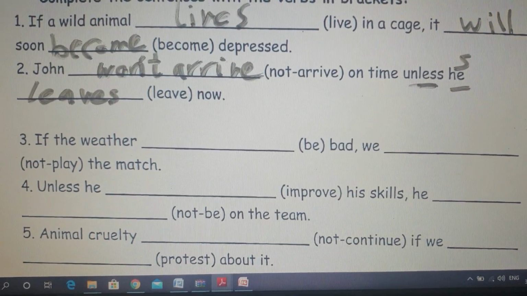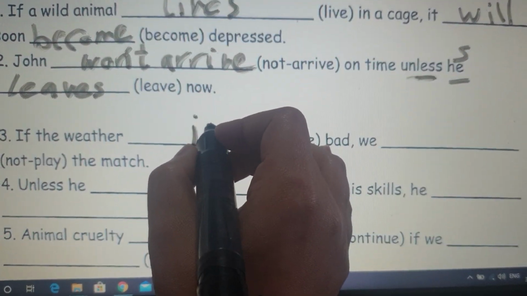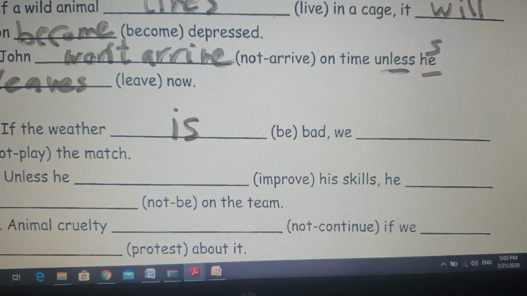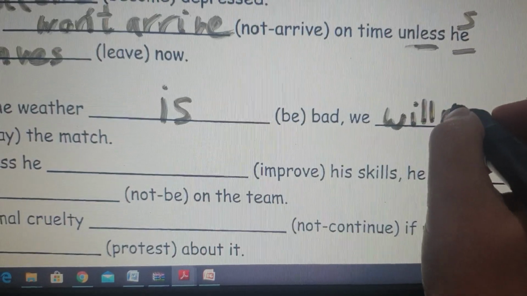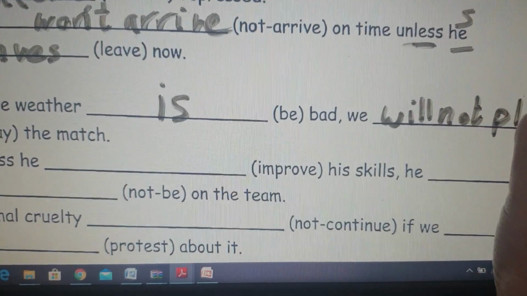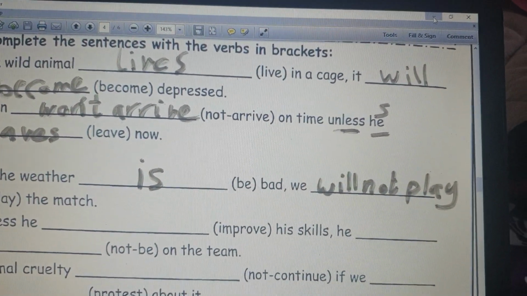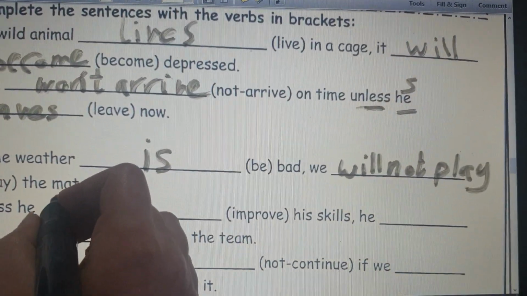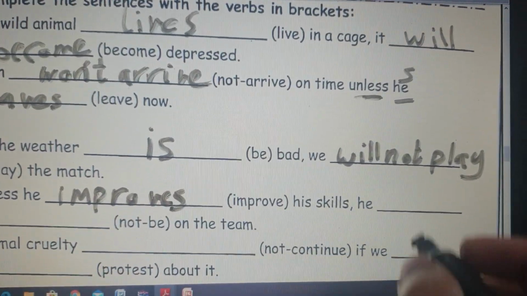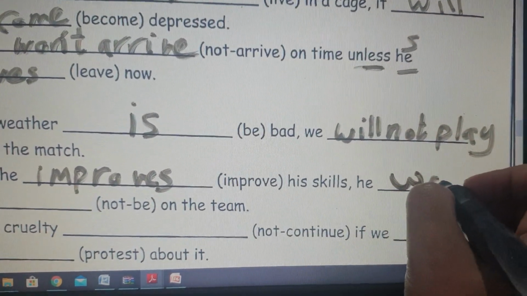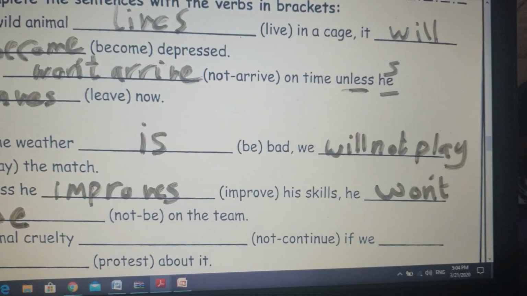Number 3, if the weather is singular, so what do we use with be? From B's family, is. If the weather is bad, we will not play the match. Will not is the same as won't. Unless he improves his skills, he won't be on the team.